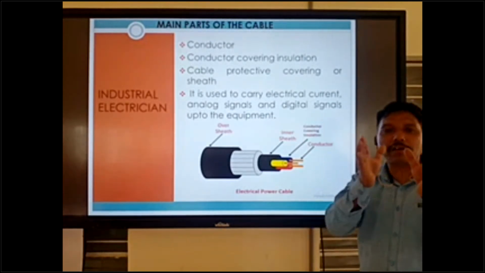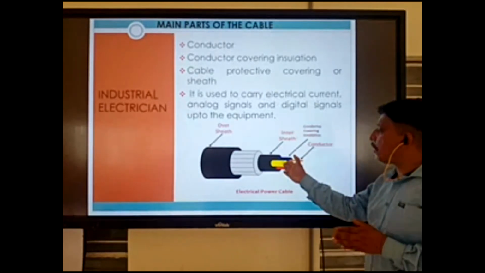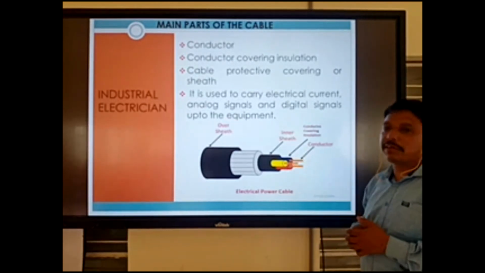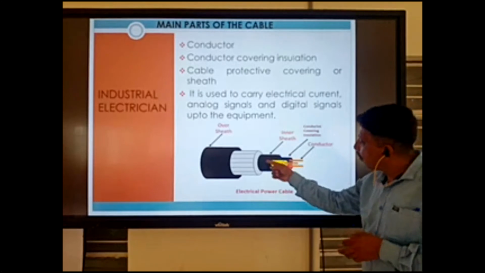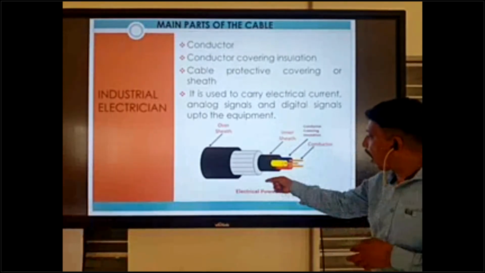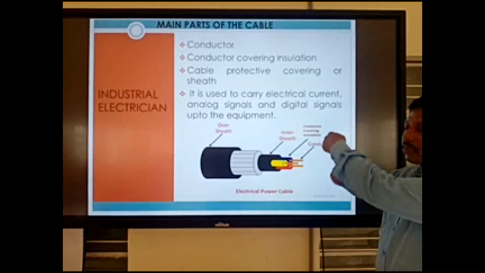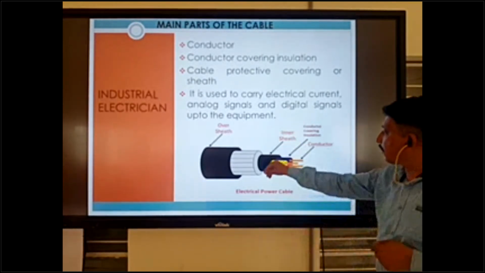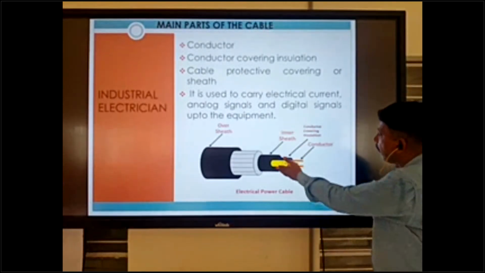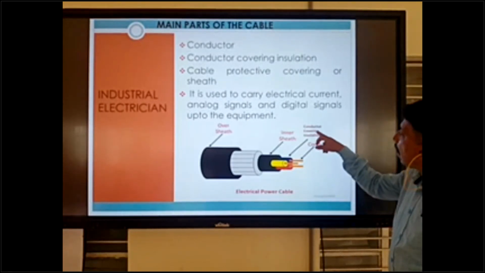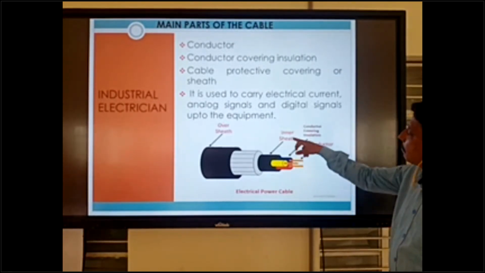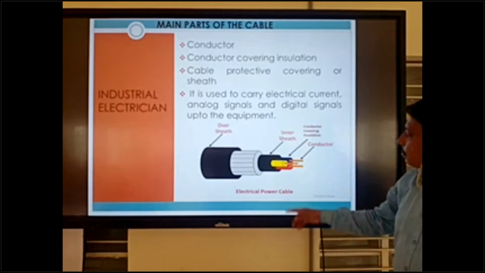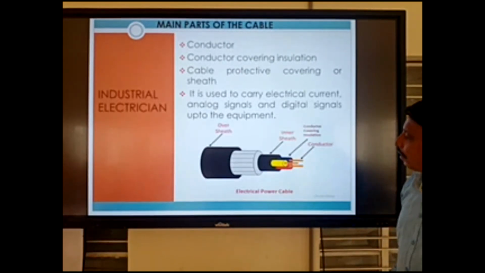Separate conductor, separate insulation. Then one full black covering over all conductors, the inner sheath, comes inside the cable. This name is the inner sheath, okay?